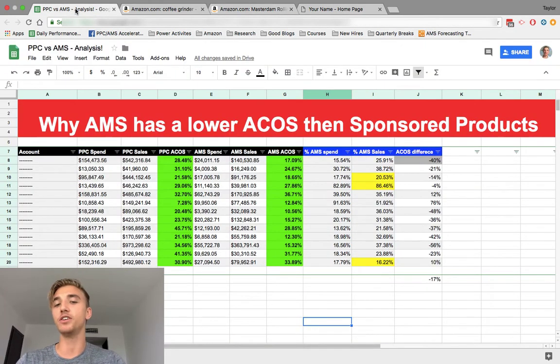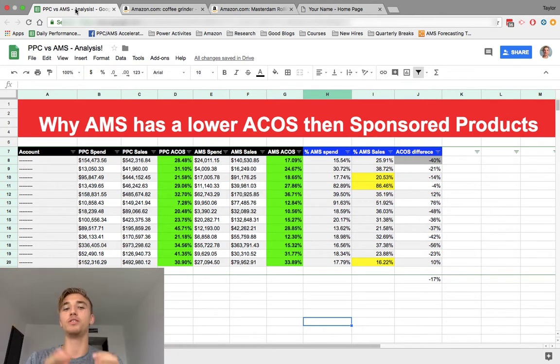So first thing is first, the rule number one of why AMS has lower ACOS than sponsored products is there's a barrier to entry. You need to be brand registered in order to run headline search ads, and this is a barrier to entry to run the ads, which means that 80% of sellers are too lazy to do it. I don't know the number, I just randomly said 80%. But a lot of sellers that I talk to don't even really test headline search ads because they haven't gone through the process of becoming brand registered, because either they don't see the benefit of it or they're too lazy, and most business owners are pretty lazy.